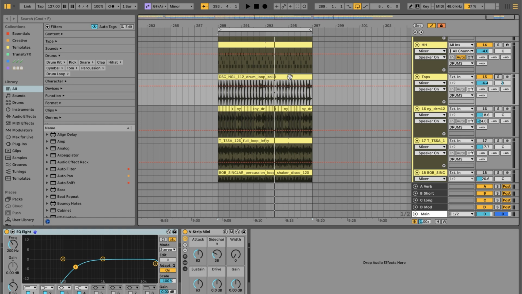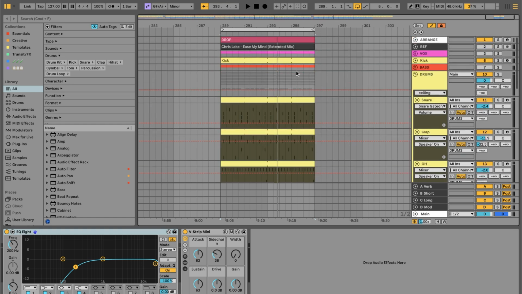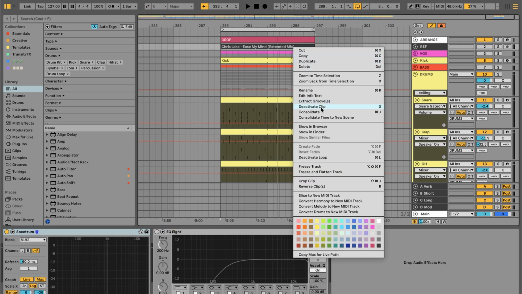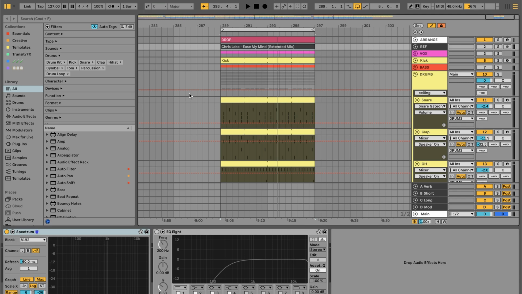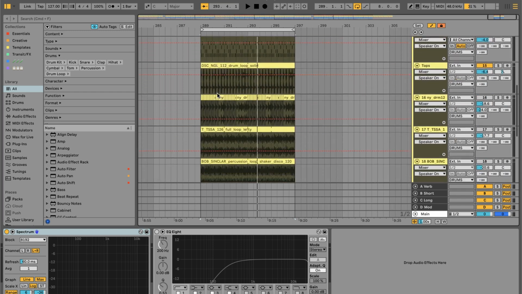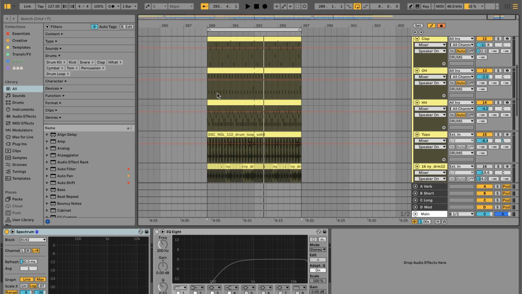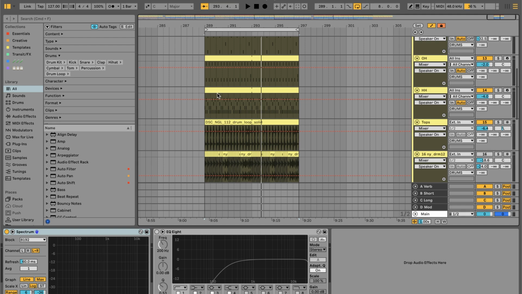And also a huge tip here: I've removed the AI stem of the drums from this, but that's a great way to do it. What you can do is right click on that AI stem and press show similar files, and it'll show you a bunch of top loops and full drum loops that sound similar to that AI stemmed drum loop. That's how I found a bunch of these. It's a super cool way to find something similar within your library that you can layer in.